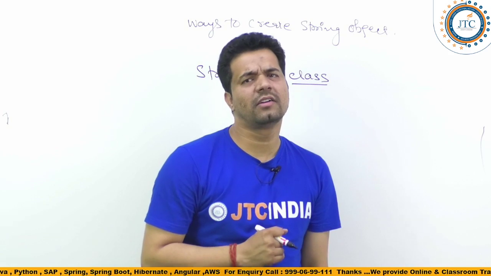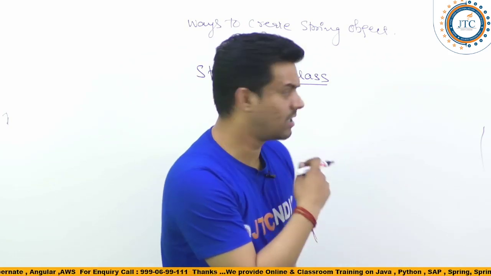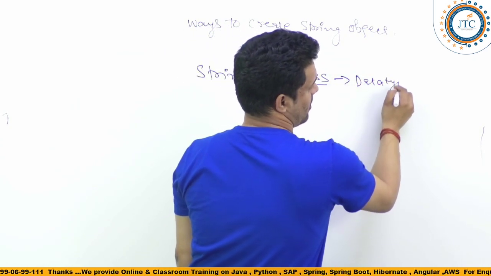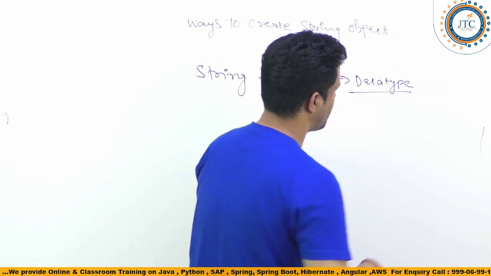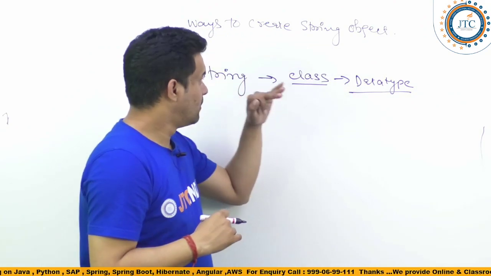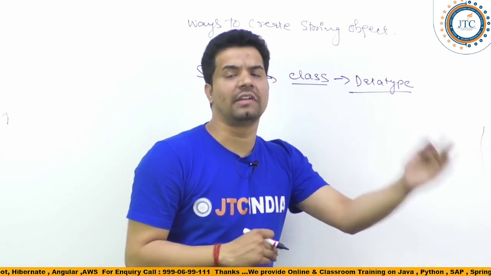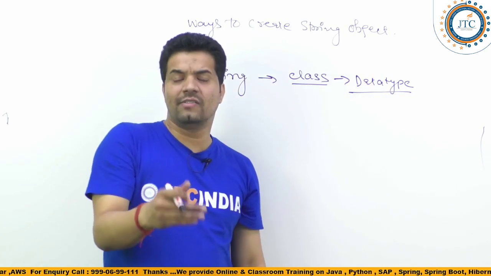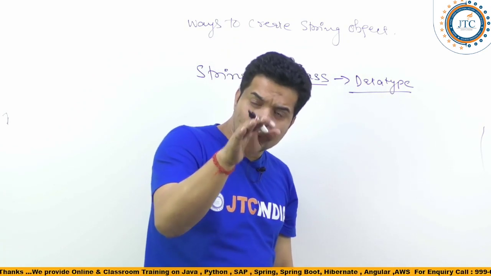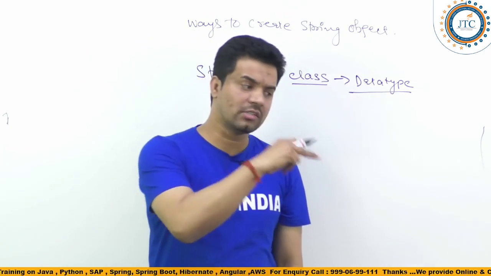But don't you think that string should be there in the data types? Class is also a data type, itself is a data type. But in Java, it is not there in the primitive data types. In other programming languages, it is there as a primitive data type.